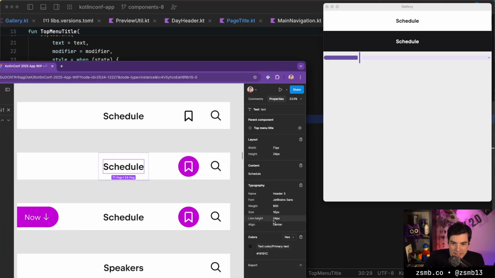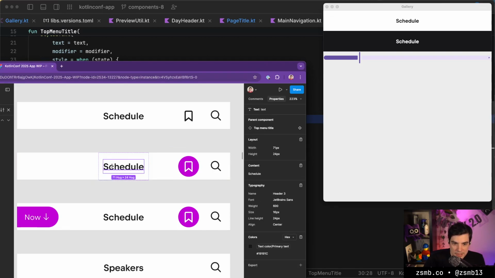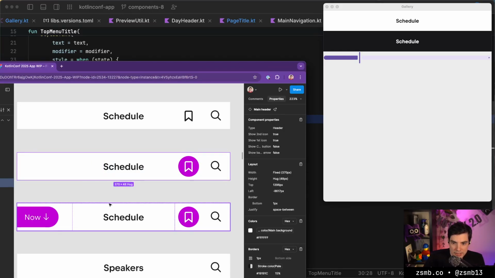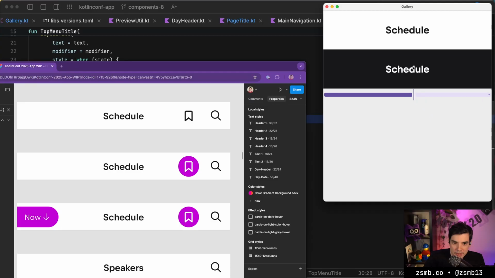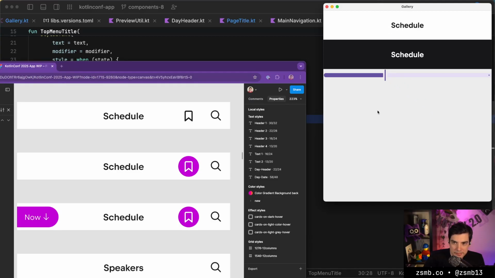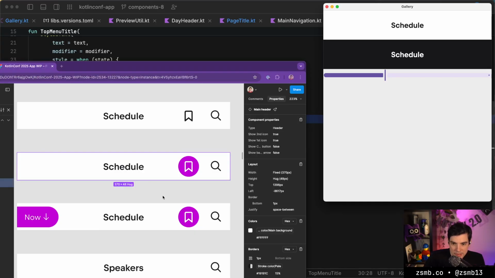Is this the right size? It's supposed to be 16 dps, and really just 16? Yeah, 16 dps header 3, and this is 48 dps. For some reason it looks very small in the preview, but maybe that's just me. Again, 16, and then 48.